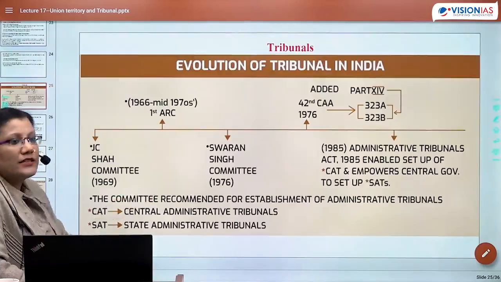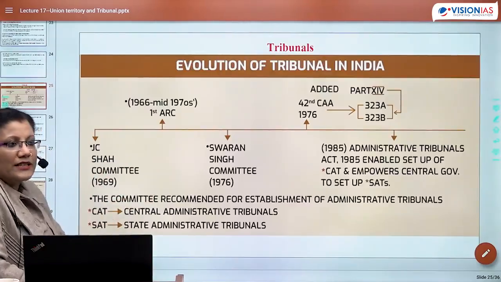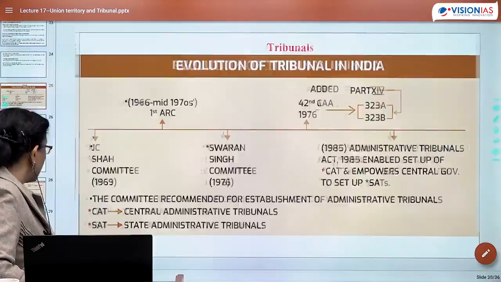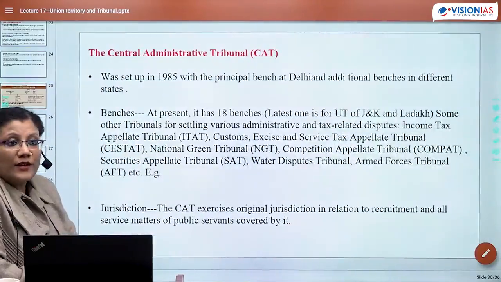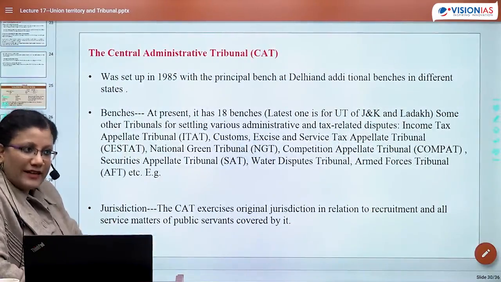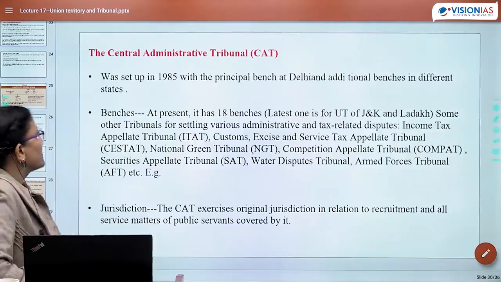This enabled the center to set up CAT, and this also enables that central government can order for the creation of SAT. This is the reason CAT came into existence in 1985. Central bench इसकी Delhi बना दी गई and additional benches were made in other parts.